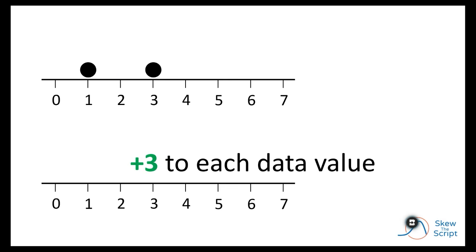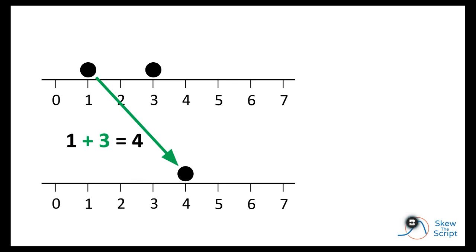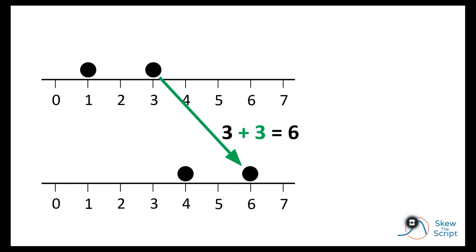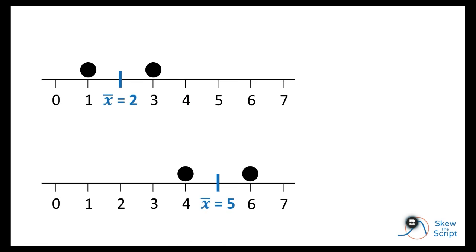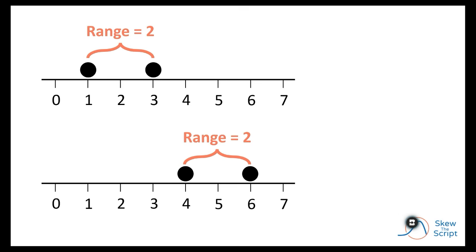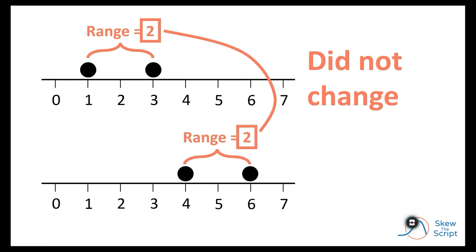Now, let's imagine that we add 3 units to each data value in our set. If we add 3 units to the 1, it becomes 4, and then the 3 would become 6. Whereas the mean of our original data set was 2, now the mean is 5. So just like each data value, the mean also increased by 3. Recall the range was 2 at the beginning. We can see that the range of our transformed data is also 2. So note, the range did not change after that transformation. So the mean changed, the range did not.